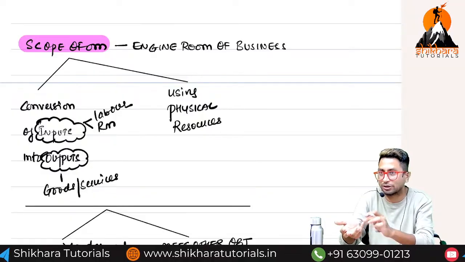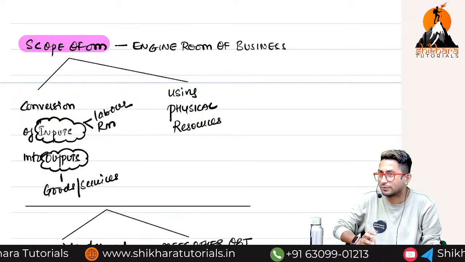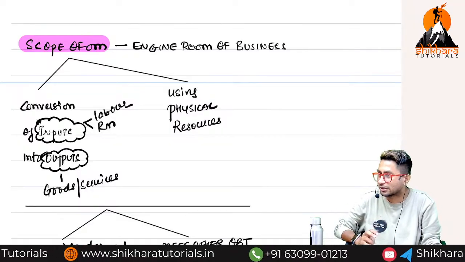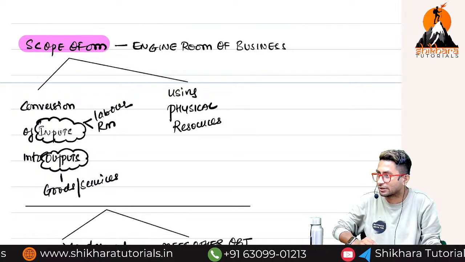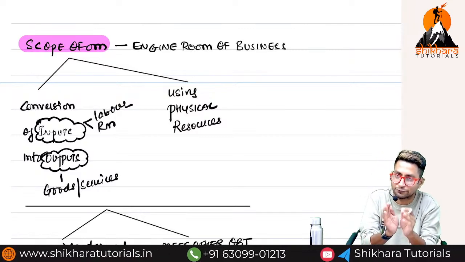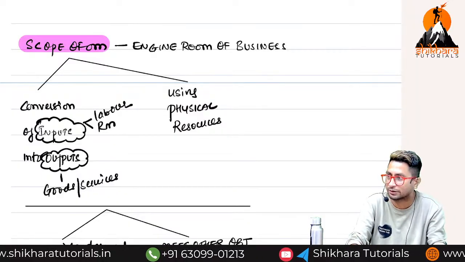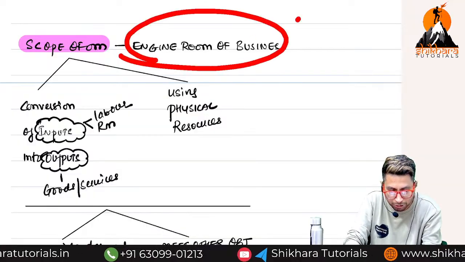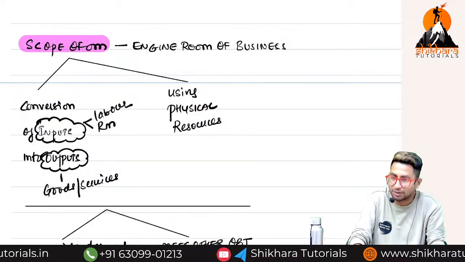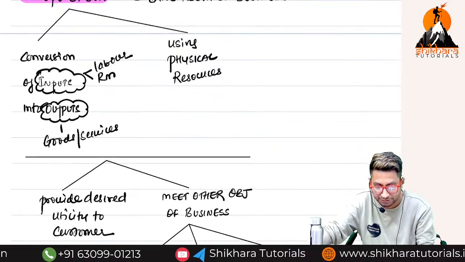Imagine classes are not conducted here regularly. Materials are not given to you on time. Faculties are absent regularly. In a 2-hour class, the faculty comes half an hour late. Imagine if this situation is there in any institute in India. Do you think this institute will run or close? Why? Because are they running the day-to-day operations properly or are problems there? Now, what are the day-to-day operations of a business?